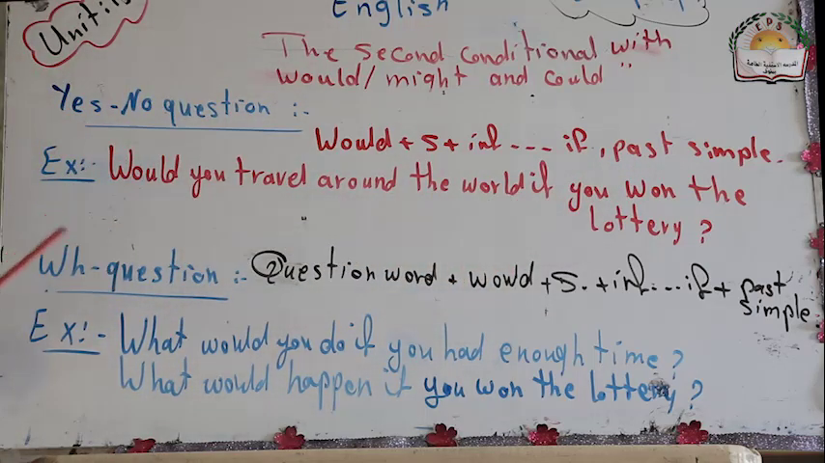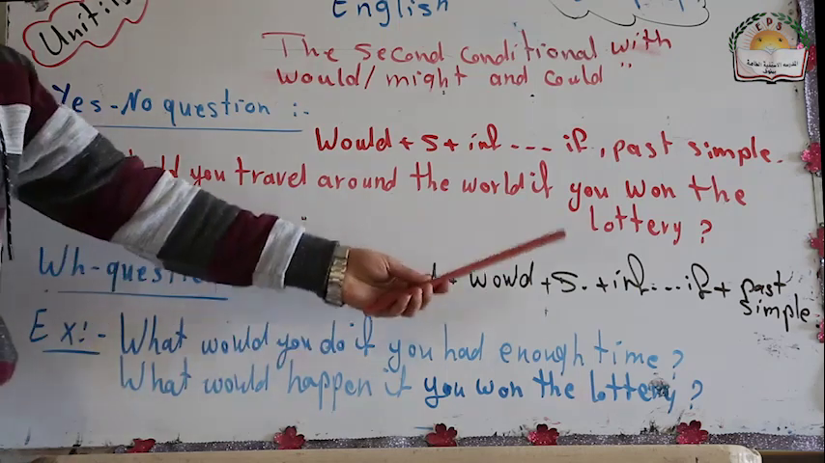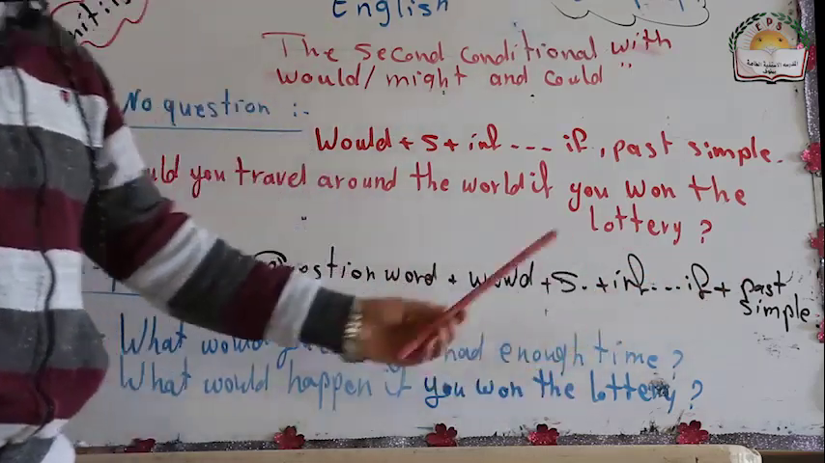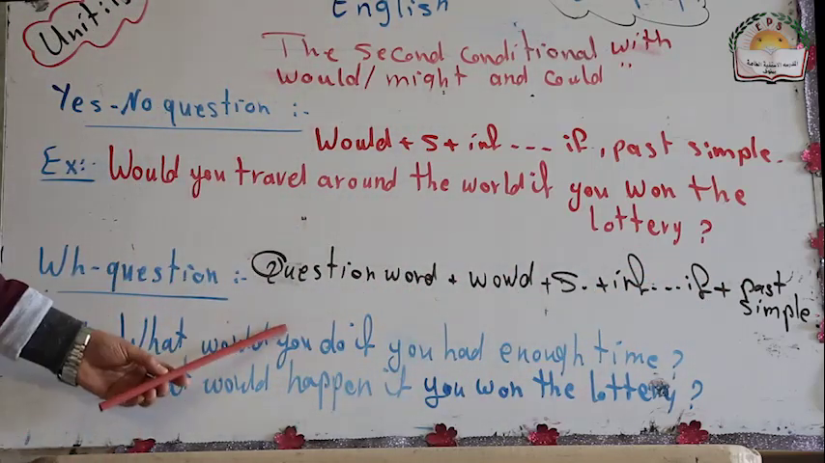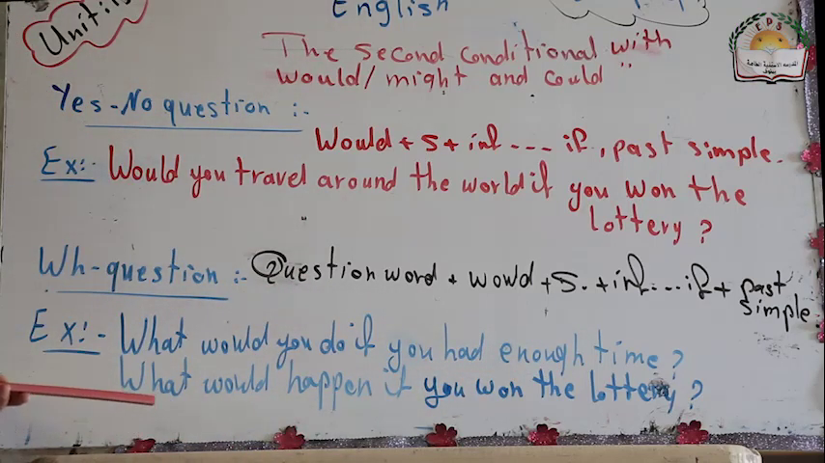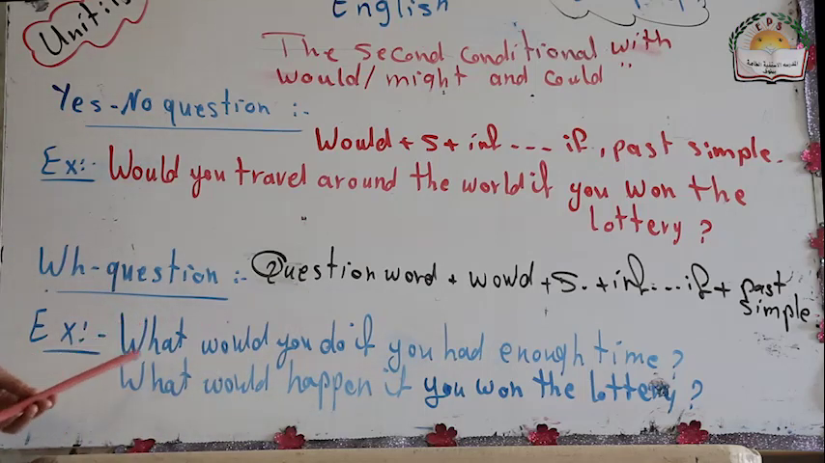And also the second kind of questions, WH questions. You should start with a question word, then you put would, then the subject and infinitive, and complete with if, and after if you should put past simple. What would you do if you had enough time? Imagine you had enough time, what would you do in that time? And another example, what would happen if you won the lottery? And you can answer, if I won the lottery, and complete.